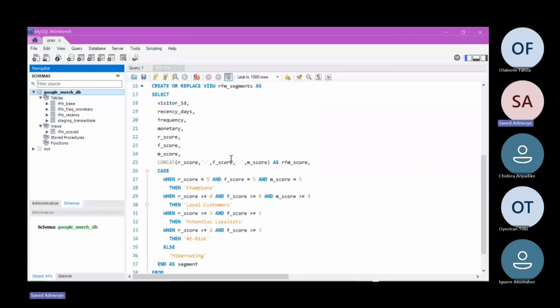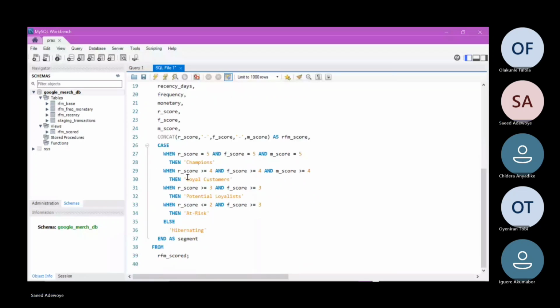Coming to the next query over here, let me comment out the view first. So here we'll be using some SQL functions like concat and case when. Case when in MySQL is just like our if-else statements in Python. From RFM's code, that is this part of the query, this one that I highlighted, can you see it? What is our RFM code?